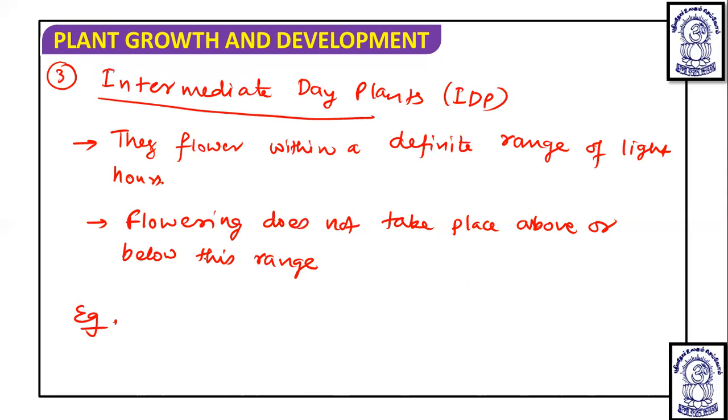The example of the intermediate day plants is the wild kidney bean.